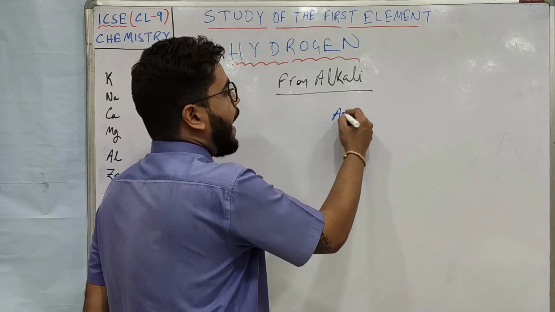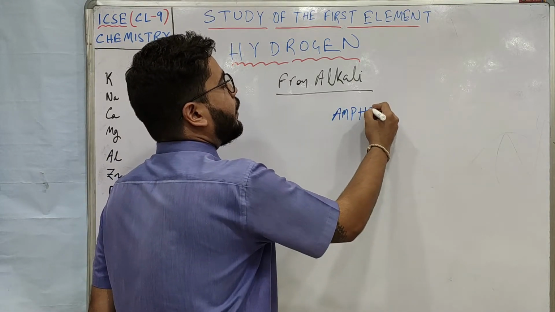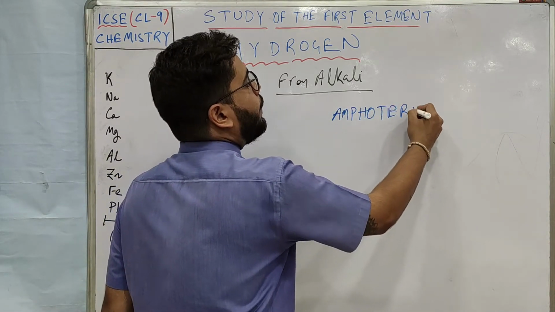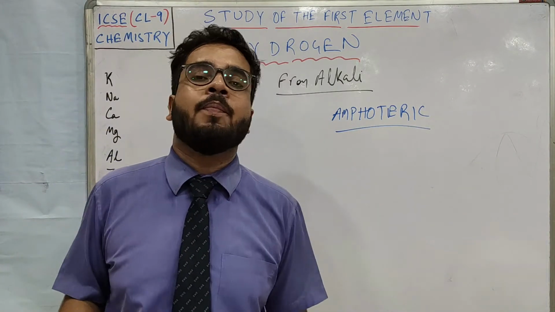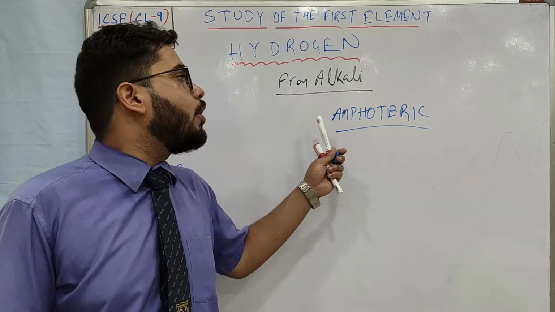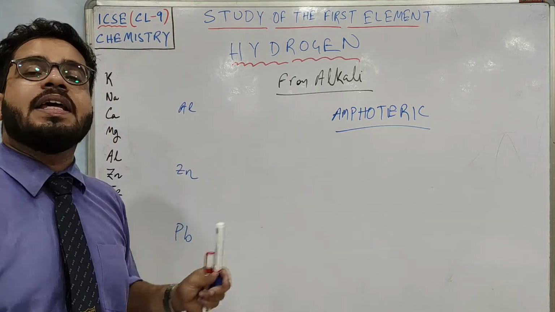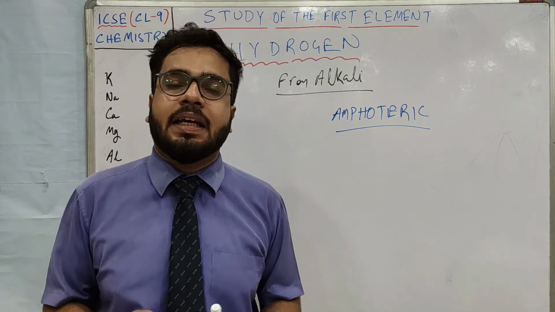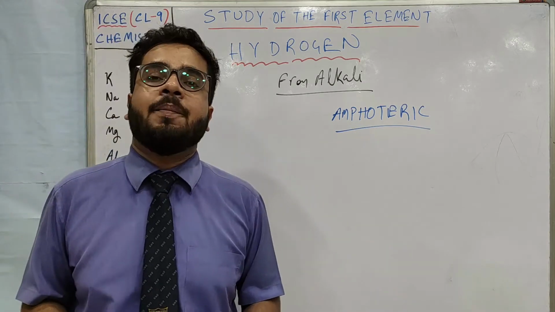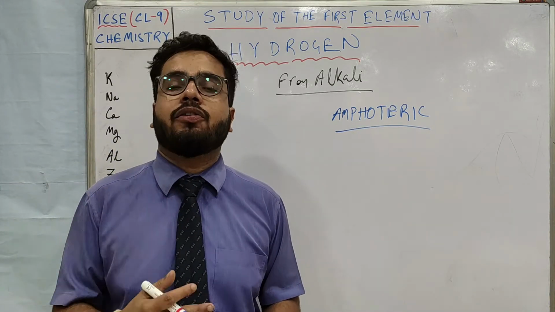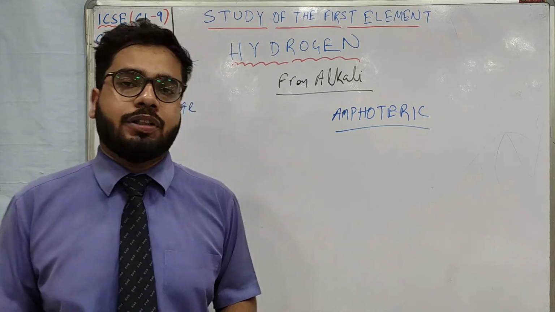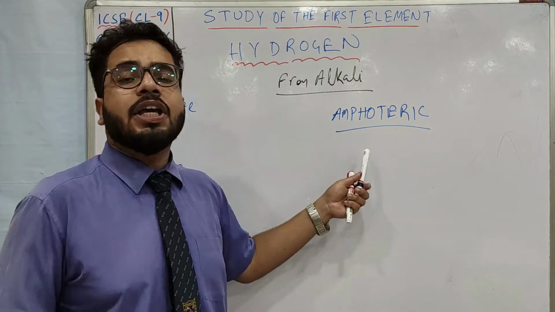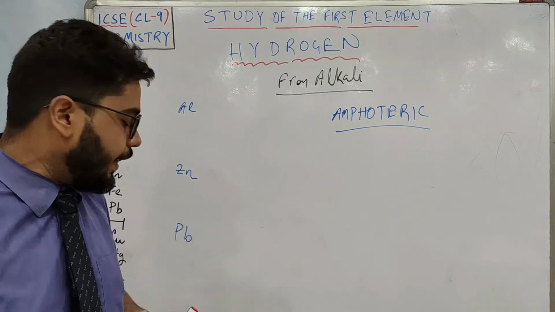Please learn the spelling very nicely, because you have a little more discussion in class 10 also based on this property. What does that mean? They react with acids, and they react with alkalis also, to give out hydrogen gas. So you understood the meaning of amphoteric nature.